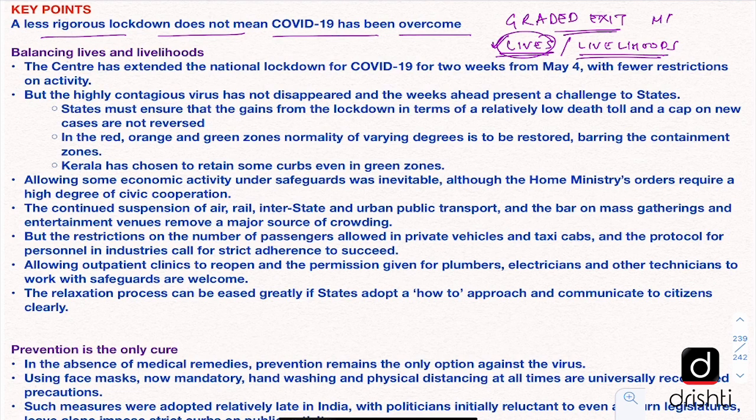Plus there is this realization that we cannot wish the COVID-19 away. We have to learn to manage with COVID-19. So a graded exit is what is being planned by the government. Lockdown was all about buying time, and this time has been utilized by the governments to improve the testing rates, to get the ventilators in hospitals and to improve the hospital infrastructure, healthcare infrastructure in the country, and also to get the personal protective equipment for the healthcare professionals.